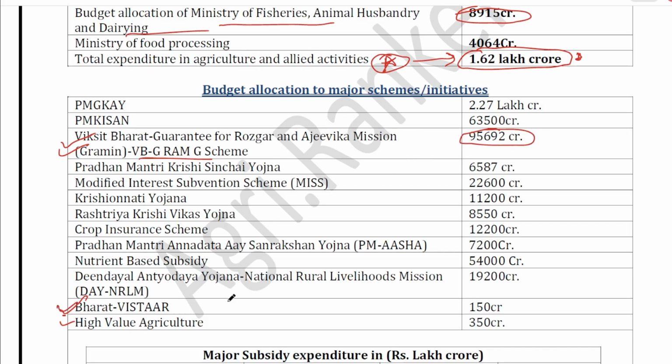Bharat Vistar is also a new scheme that was announced in this budget only. The allocation for this is 150 crore. High value agriculture was also announced in this budget only, and the allocation to this is 350 crore. Apart from this, PMGKY, you may remember 2.27 crore, because this is also equal to the food subsidy.